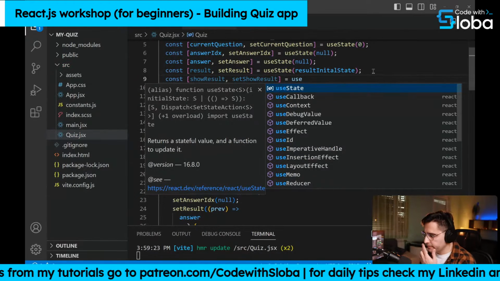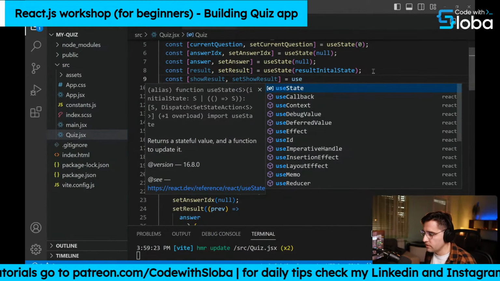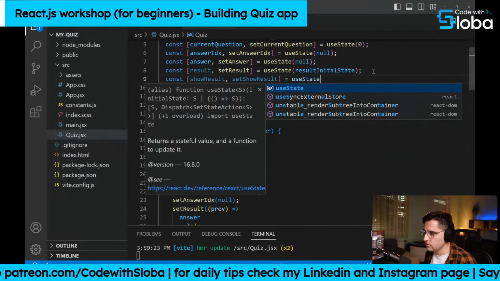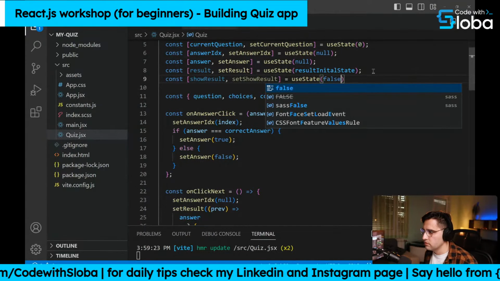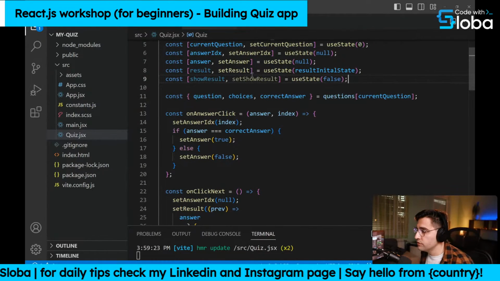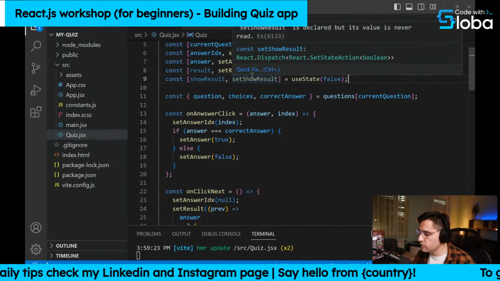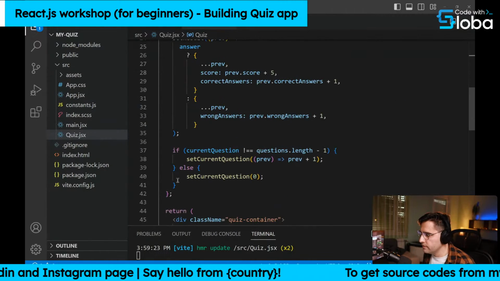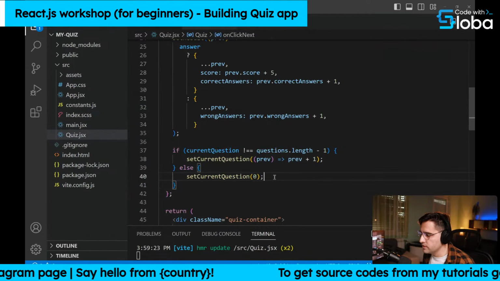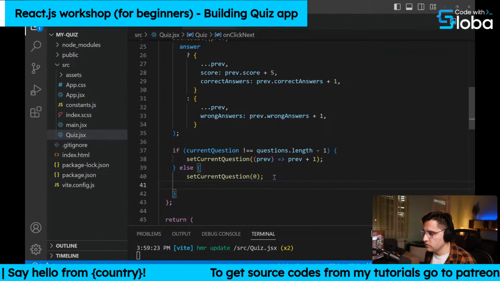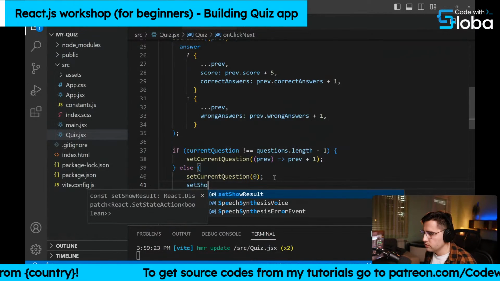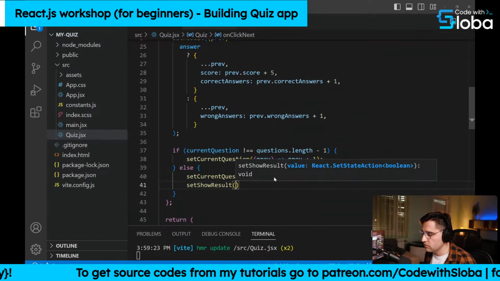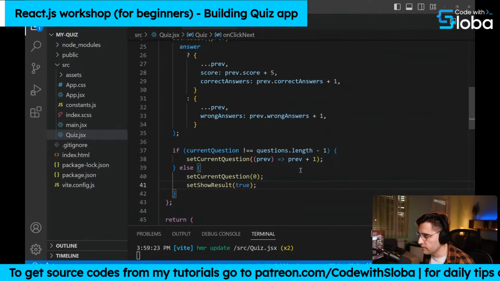The initial value is going to be false, obviously. Using this function, we're going to toggle what we render on our page. So when we get to the end here, we want to set our result to be seen. So set showResult to true. We want to show the result here.